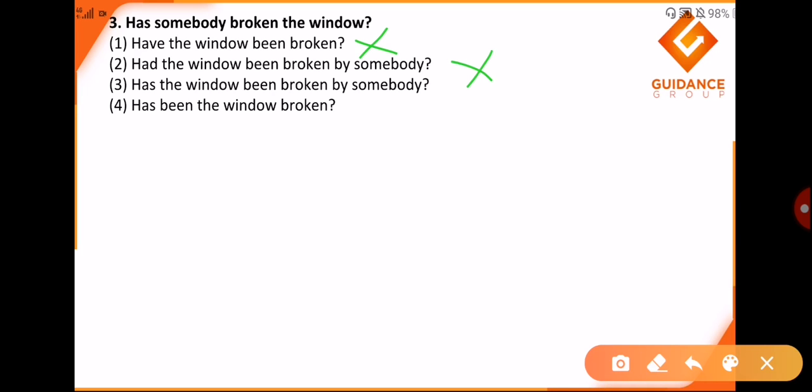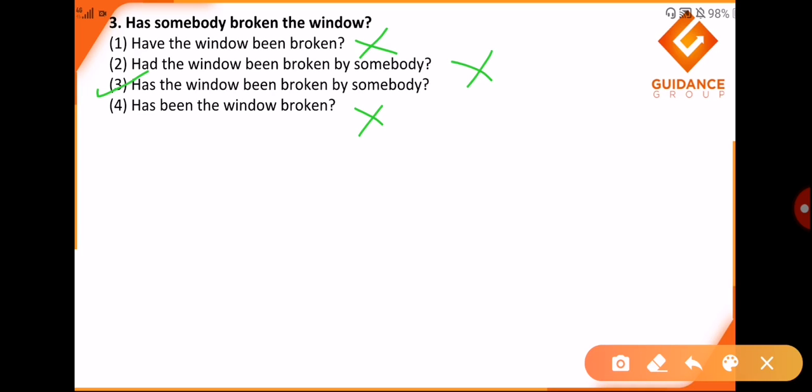Has been the window broken. Now, has been the window broken is completely out of context. I would probably say that my answer in this case is, has the window been broken by somebody, or rather we can also simply say, has the window been broken, and then put a question mark.